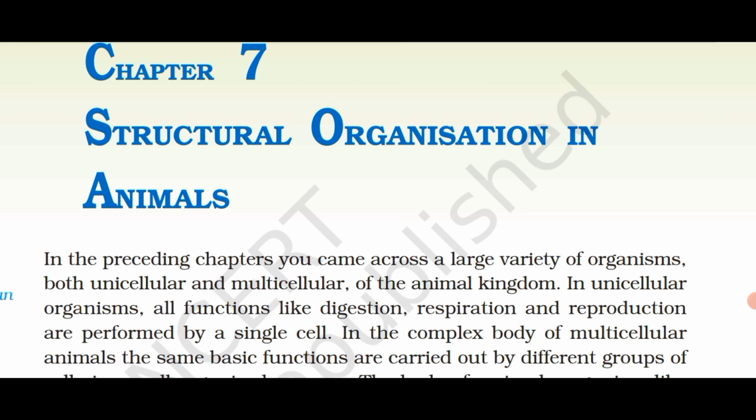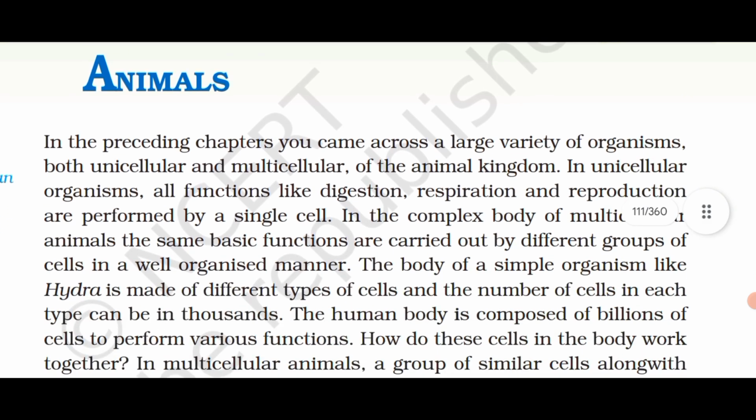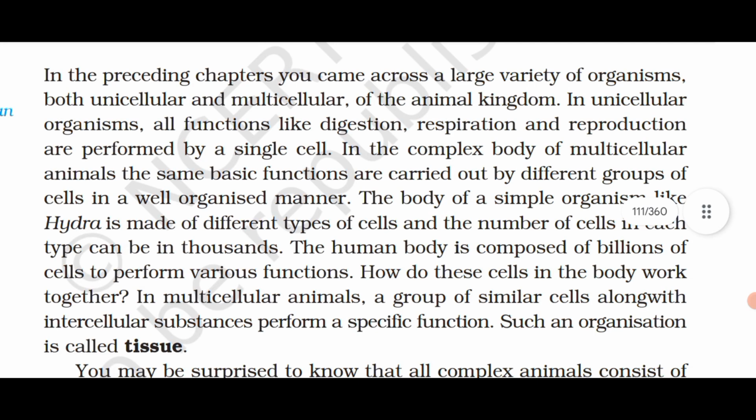In the complex body of multicellular animals, the same basic functions are carried out by different groups of cells in a well organized manner. The body of a simple organism like Hydra is made of different types of cells, and the number of cells in each type can be in thousands. The human body is composed of billions of cells to perform various functions. How do these cells in a body work together?